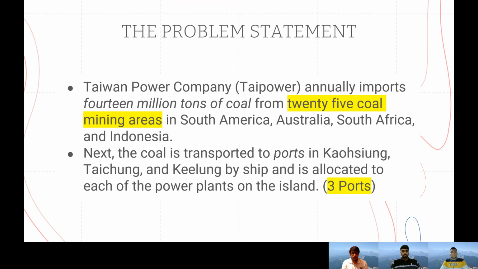Right. So Tai Power is Taiwan's leading power company. It has a monopoly in the market in Taiwan. It annually imports around 14 million tons of coal from different countries like South America, Australia, South Africa, and Indonesia. So there are around five different coal mining areas from which Tai Power brings in coal.